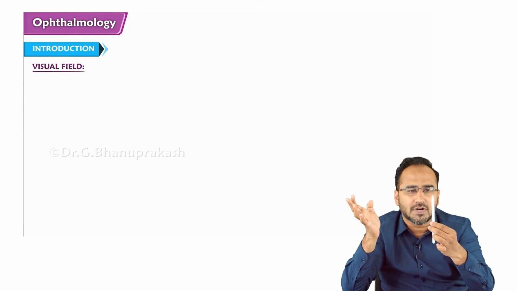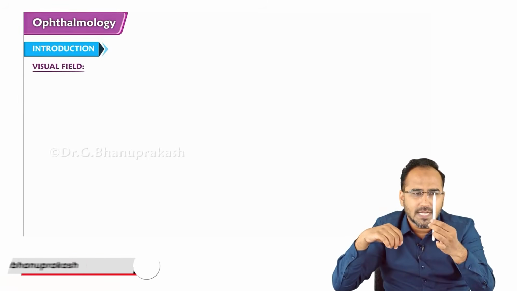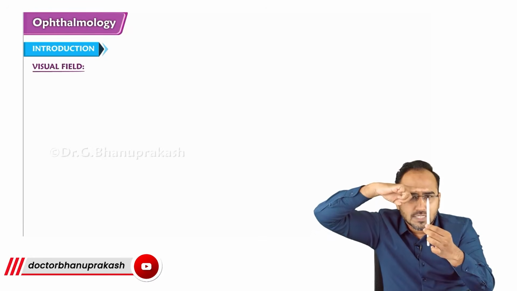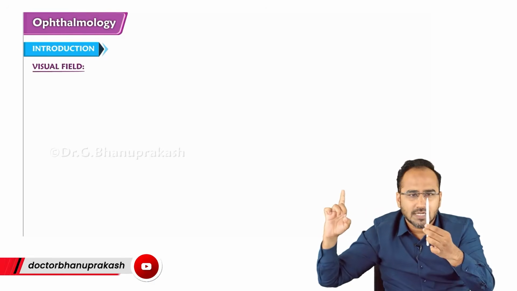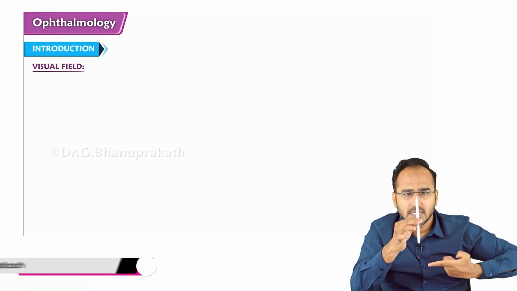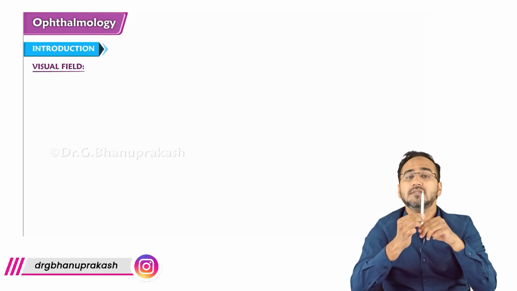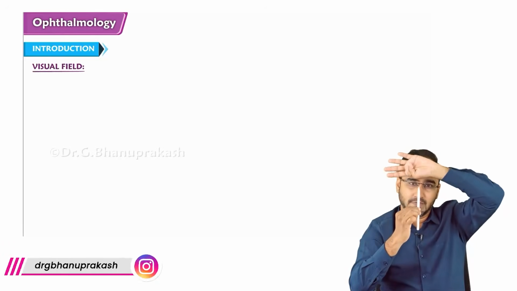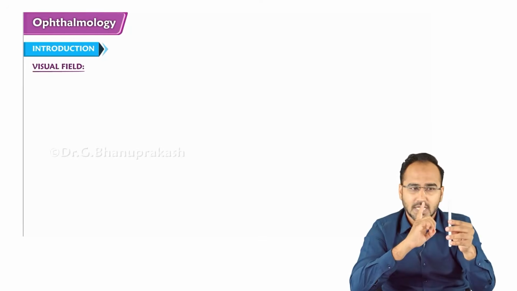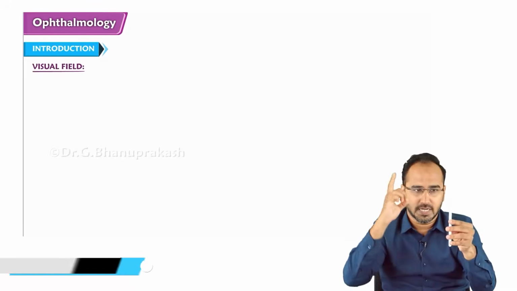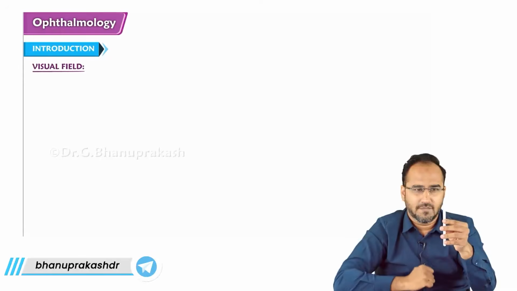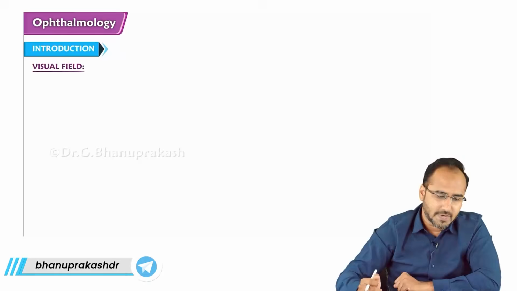Basically, visual field is the area seen by the eye without moving the eye from a fixed point. This is the superior visual field. This is the nasal field. This is the temporal field. This is the inferior field. So once again, guys, what is visual field? Visual field is the area of space seen by the eye without moving the eye from a fixed point. This is the superior field, nasal field, temporal field and inferior field.